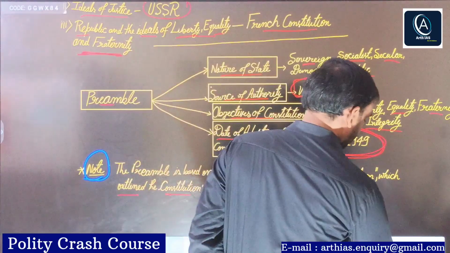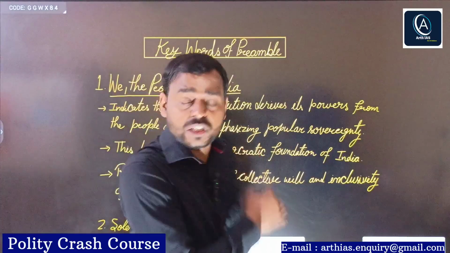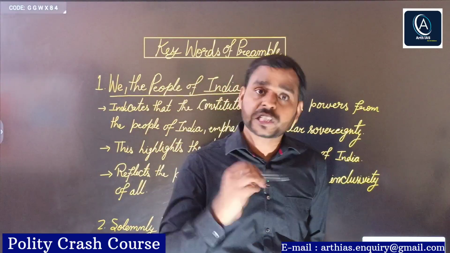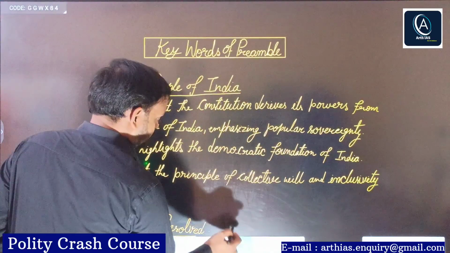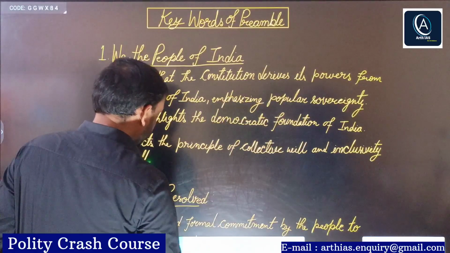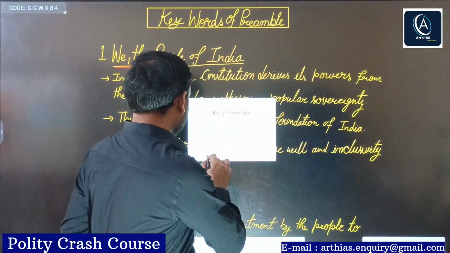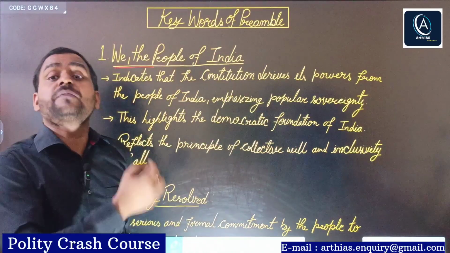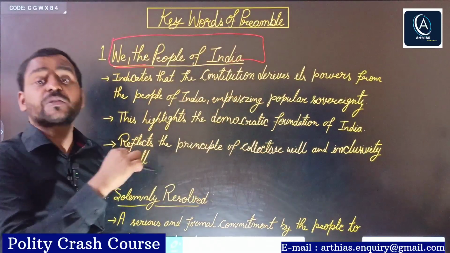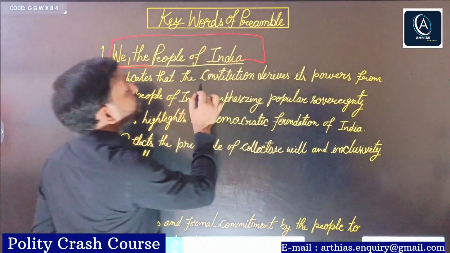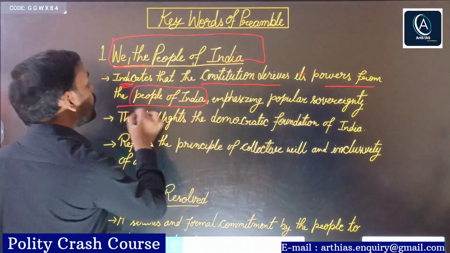Next, now we will discuss all the keywords of the preamble, right? All the keywords. So the first important phrase is we the people of India, as the preamble starts with the people. So what is the meaning of we the people of India? In simple terms, you should know that it indicates the constitution derives its powers from the people of India. So who has the ultimate authority?